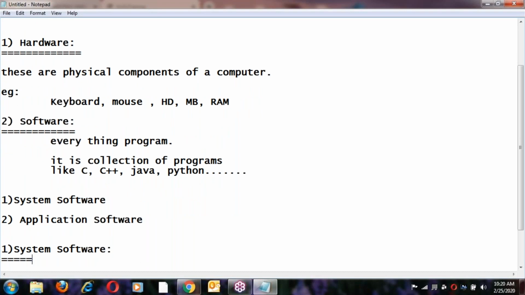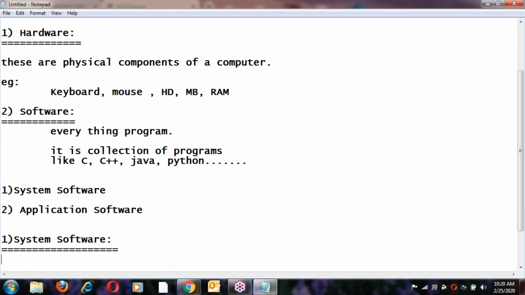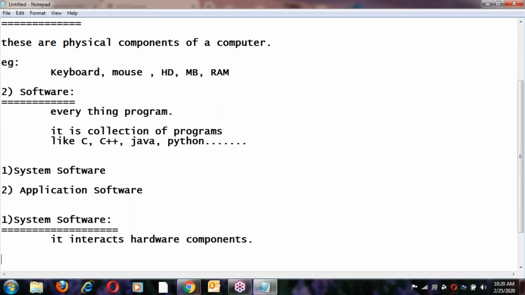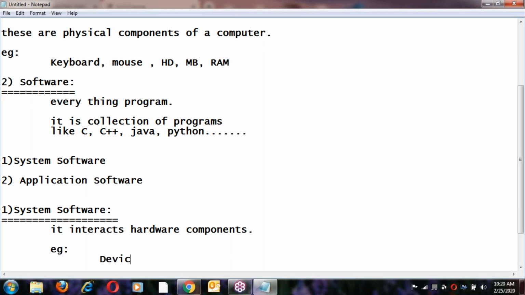System software is used to interact with hardware components. Examples are device drivers and operating systems, which come in this category.